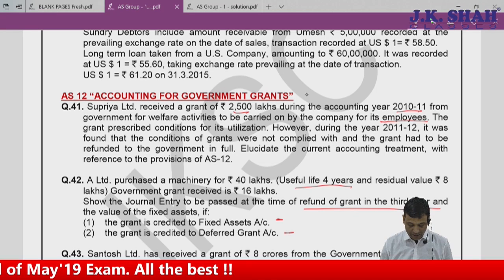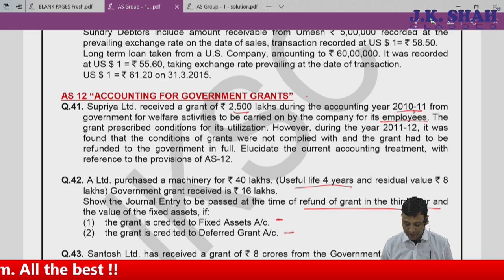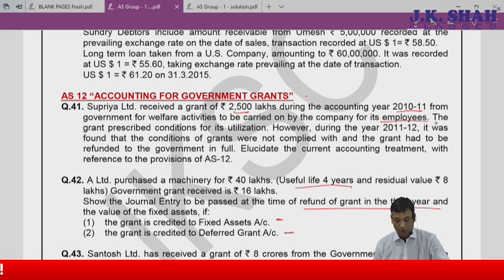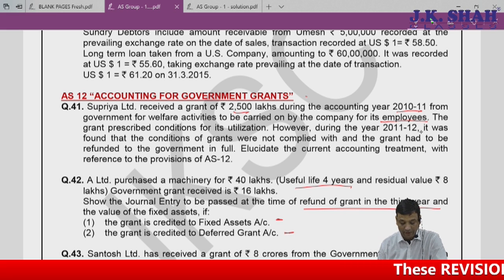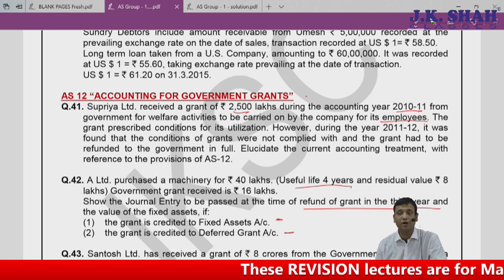Accounting for government grants. Supriya received a grant for 2500 lakhs during the accounting year 10-11 from government for welfare activities to be carried on by the company for its employees. The grant prescribed a condition for utilization. However, during 11-12, it was found that the conditions of grant were not complied with and the grant had to be refunded to the government in full. So what is the accounting treatment?